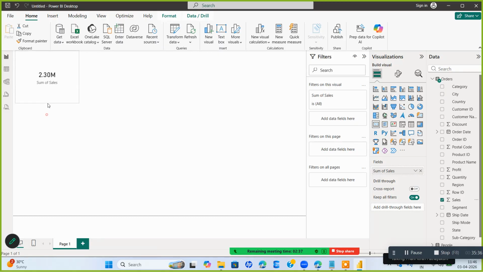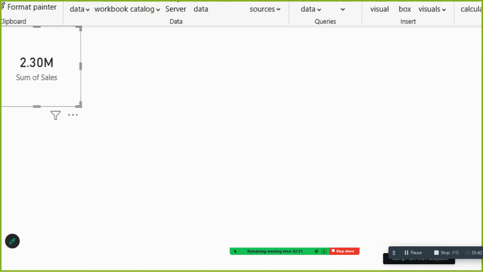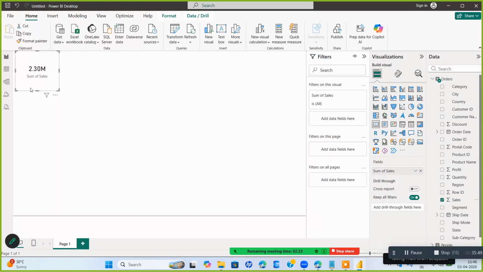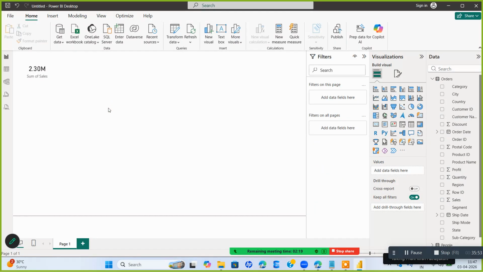What is the total sale that happened? Can you see this? Is it visible? This data has contributed 2.30 million in sales. Now I want to understand where this 2.30 million in sales is coming from.